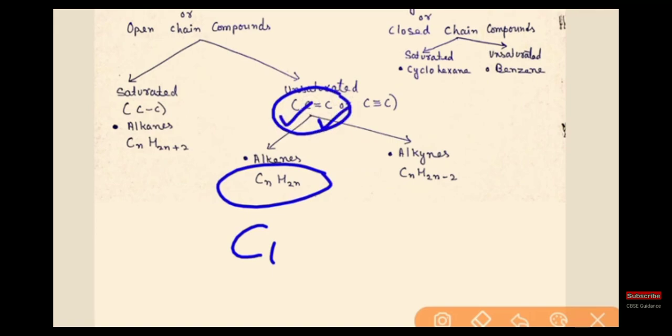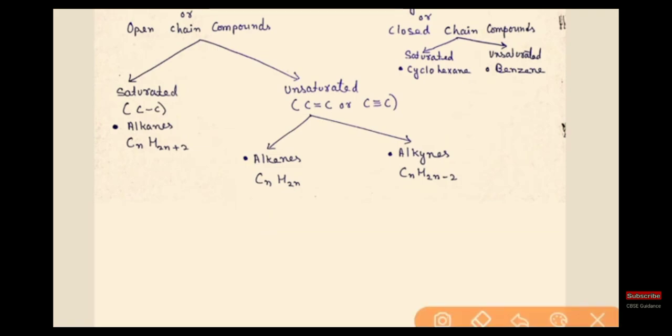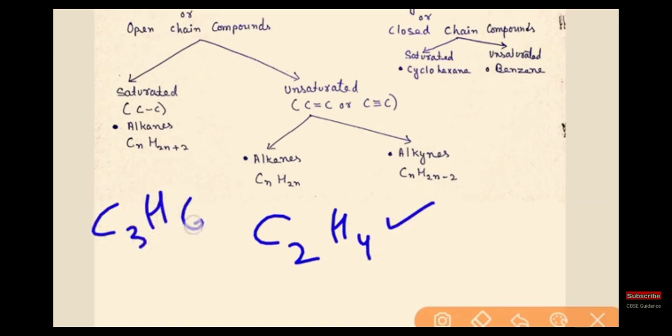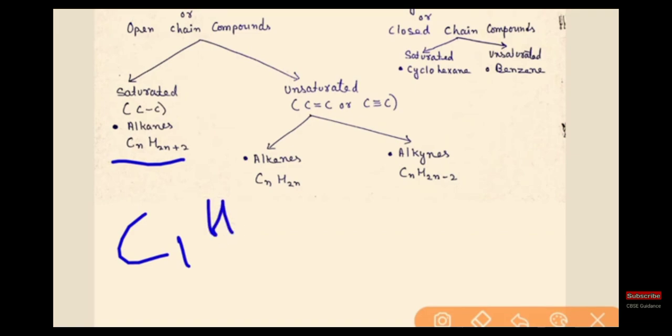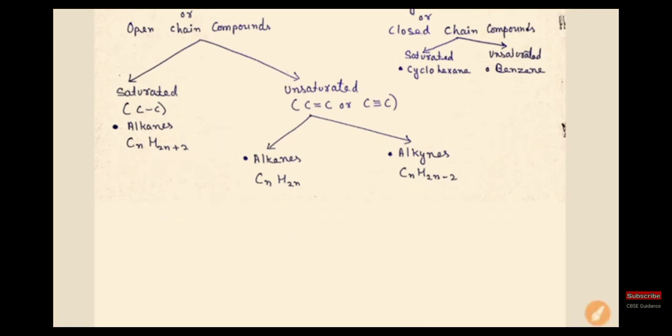Here in the alkene, CnH2n is there. For carbon you don't put 1, you have to take 2. Why? Because it already has a double bond or a triple bond, not a single bond. If you put 2 here, H2, C1H4, methane.